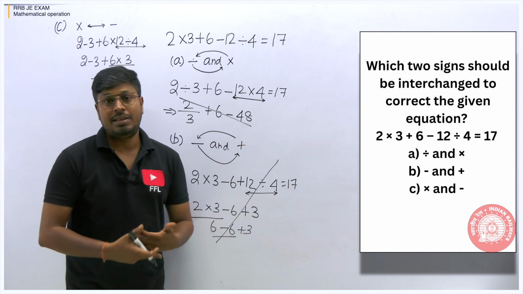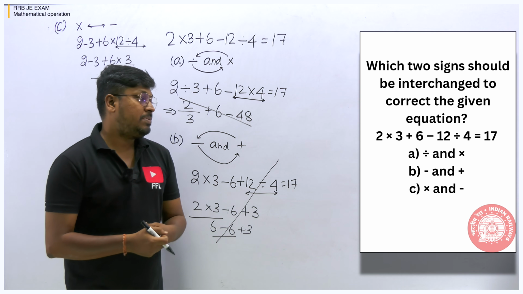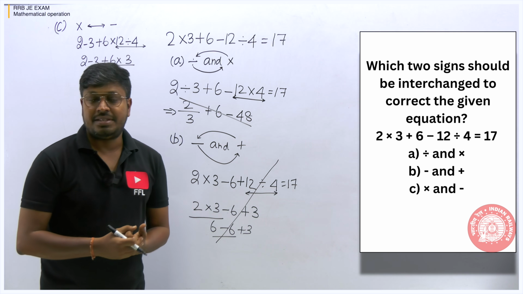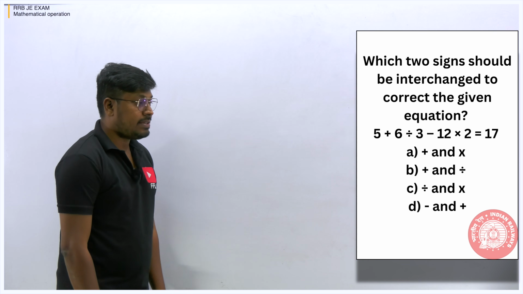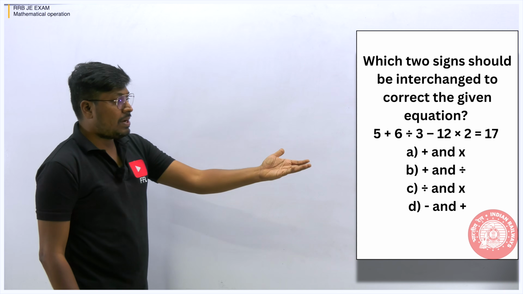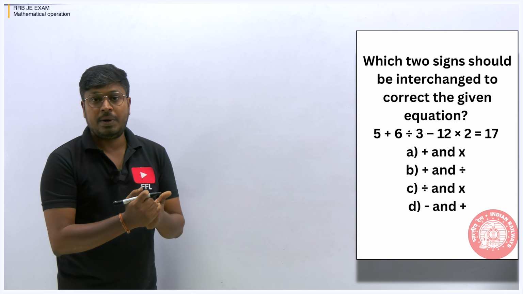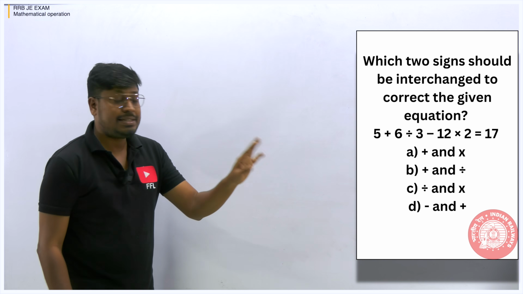Always you have to solve these kinds of models only by using the options, right? No other way. So this will be the answer for the second question. Next question: which two signs should be interchanged to correct the given equation? Again, it is based on a similar model question that we solved previously. You have to interchange the symbol, not the value.